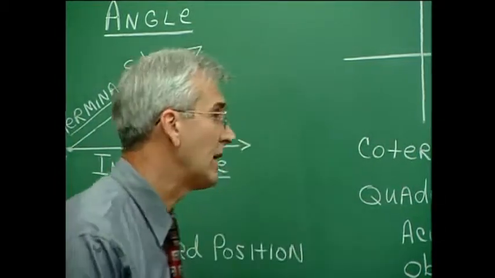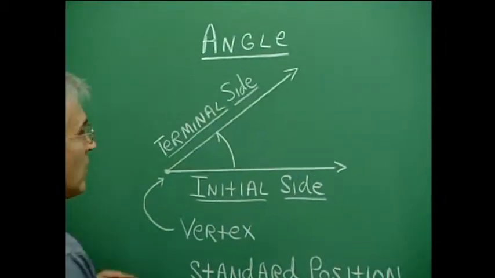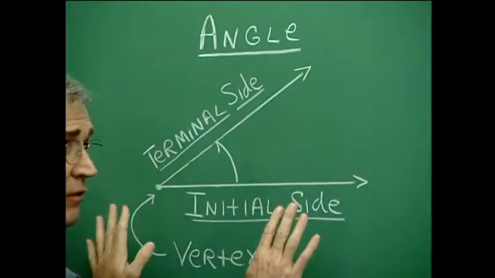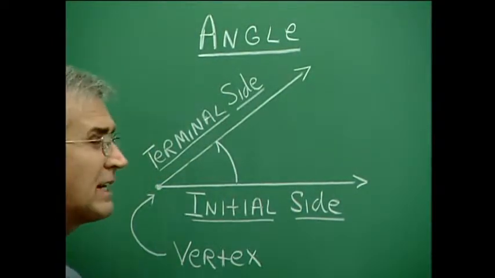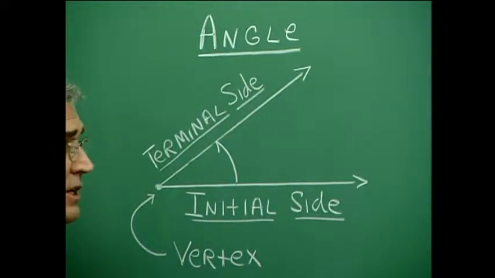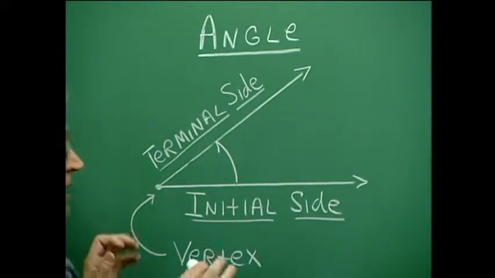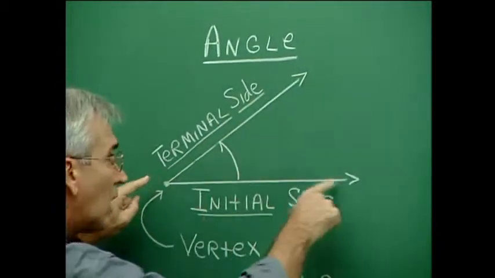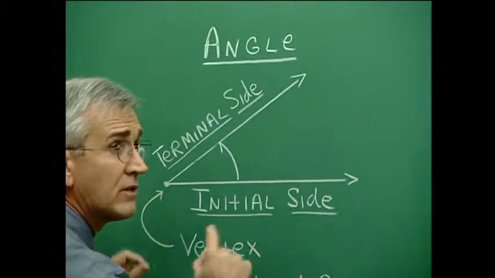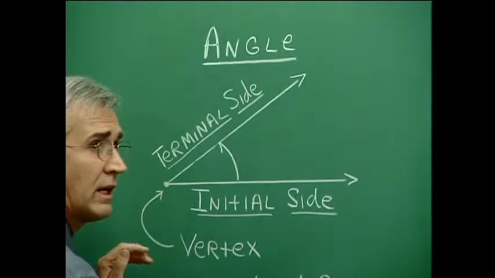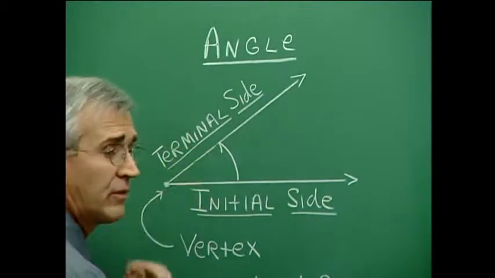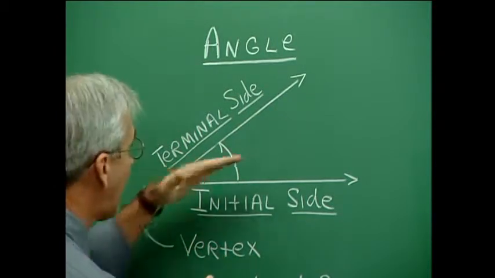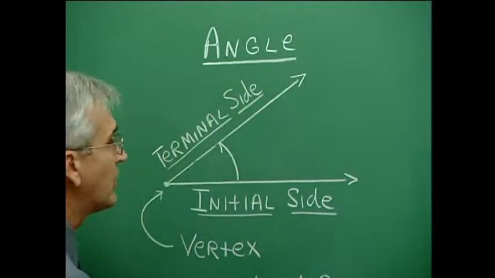Let's talk about angle first of all. Now, an angle in trigonometry is the opening between a couple of rays, and that's kind of a different kind of definition than you would find in geometry. In geometry we define an angle as a set of points, the points composing these two rays that have a common endpoint. And the opening is actually referred to as the measure of the angle. But here in trigonometry we talk about the angle as the opening between the two rays.